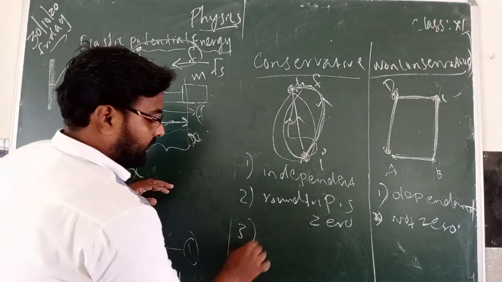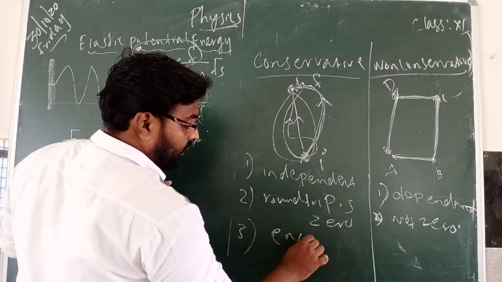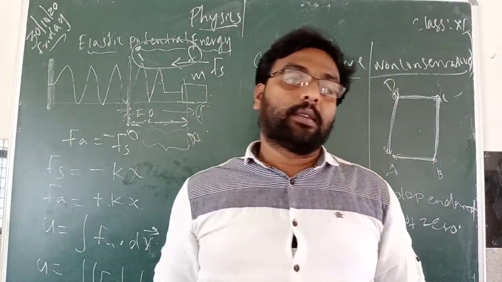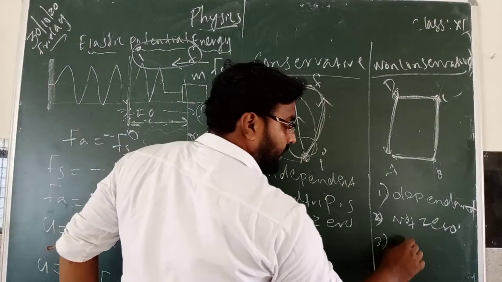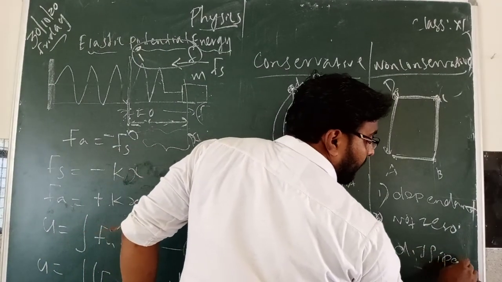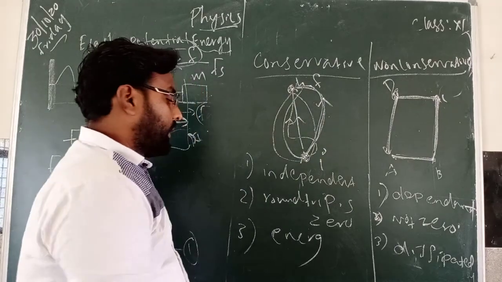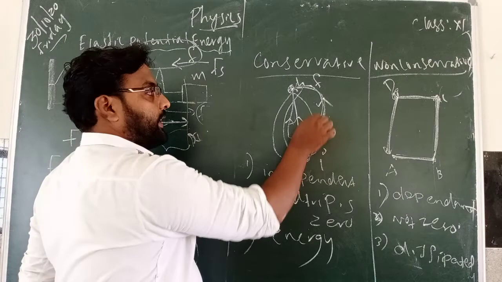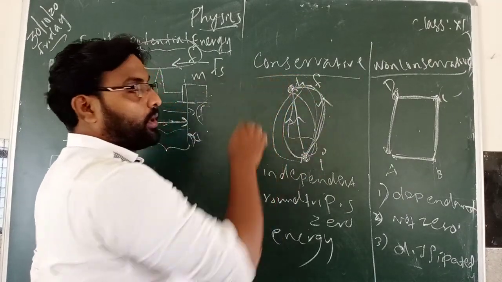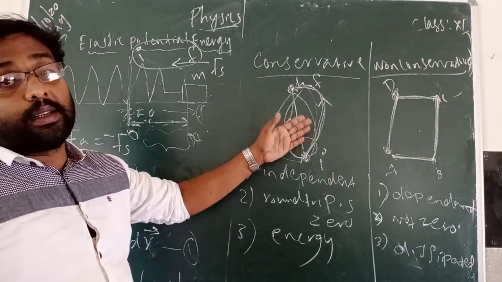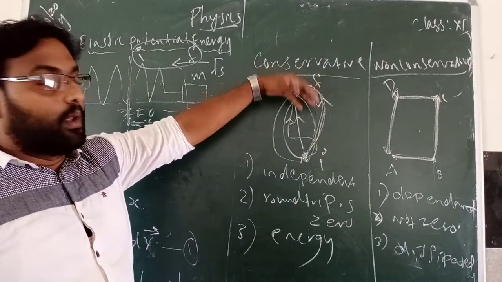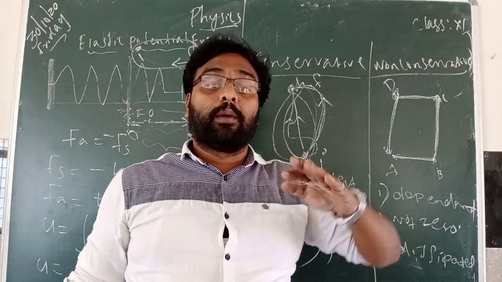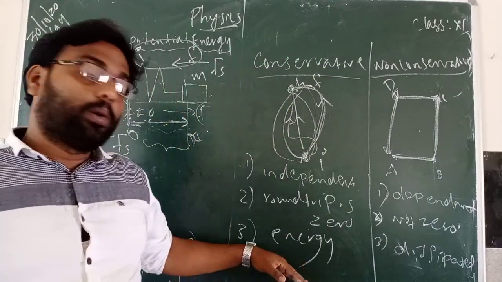Third one is energy. In conservative force, total energy remains constant; here it is dissipated. Here total energy remains constant. We are lifting this from initial position to final position, and the gravitational potential energy remains the same. That is what the total energy is.